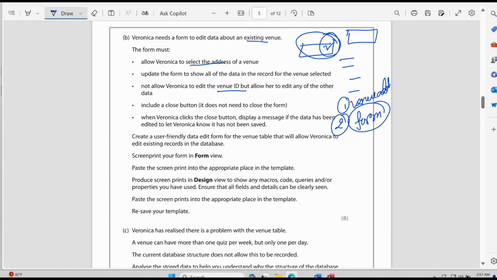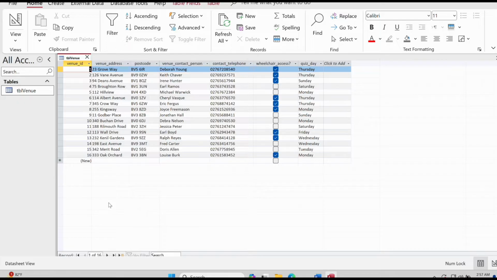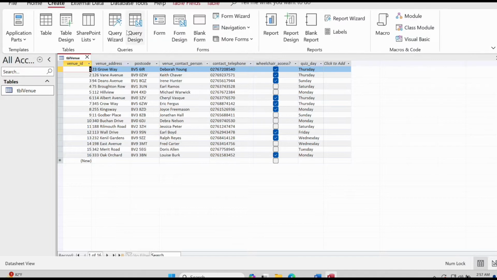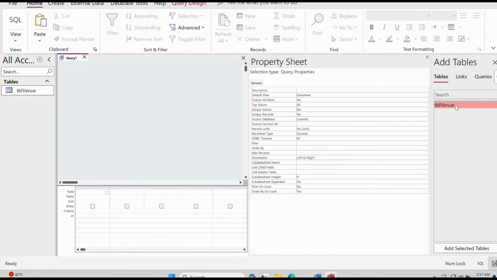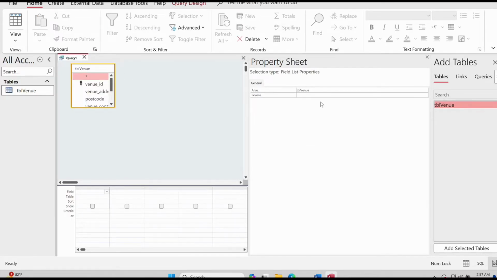Okay, so now when we move to our database, what we will do from here is create a query. So the first query we will create, where we will add the table. From here, double click, and then you will get the table.